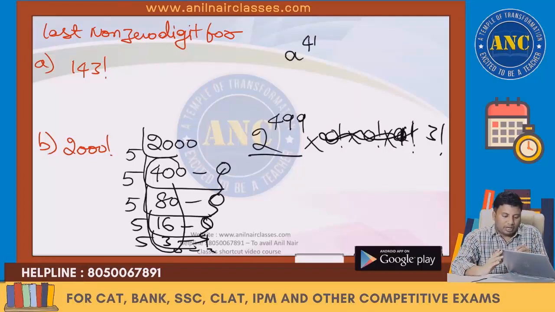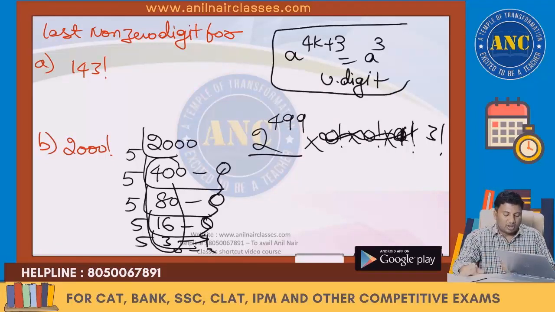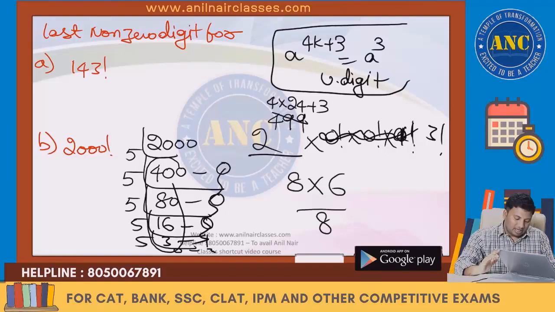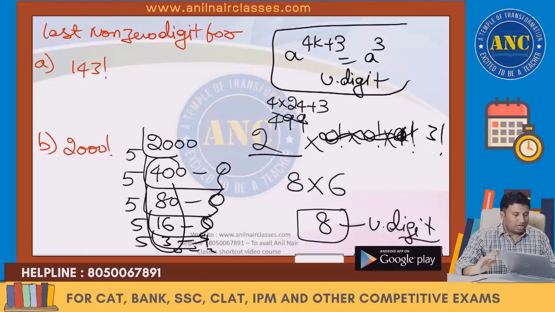For a power 4k plus 3, the unit digit is always that of a cube. 4 into 24 plus 3, so the unit digit is that of 2 cube, which is 8. 8 into 6, 8 6s are 48. Unit digit is 8. I hope you enjoyed the shortcut.